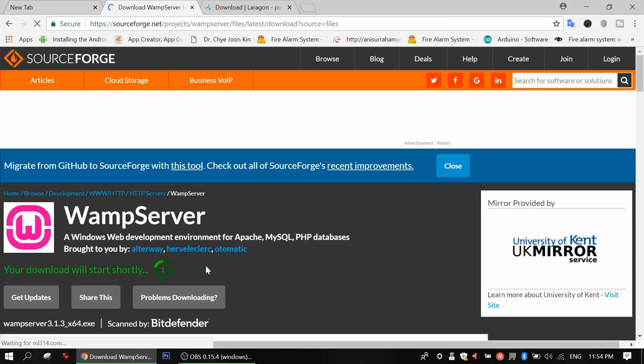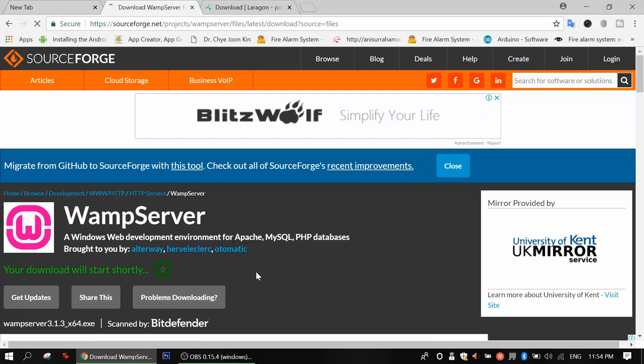So after this, you will download this, and as you install software on your PC, just run the software, and then click next, next, next, and if there is something like I agree, then click I agree, then just next. So this is how you can download this web server, and then you can install.